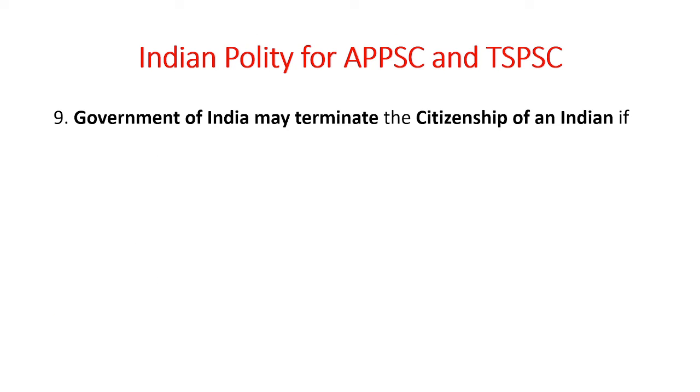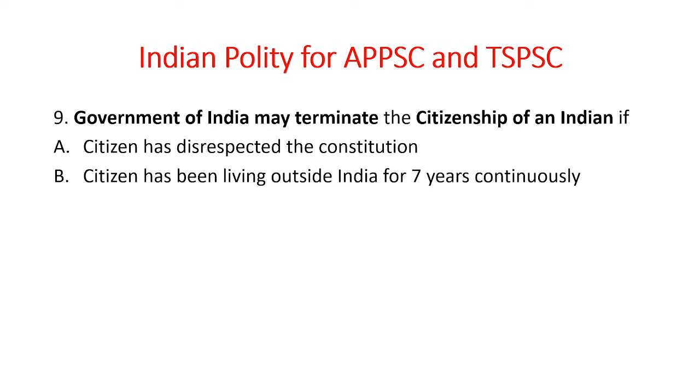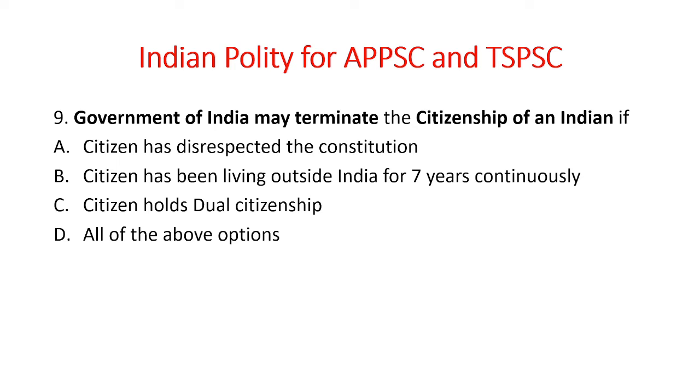Next. Government of India may terminate the citizenship of an Indian if, the options are: citizen has disrespected the constitution, citizen has been living outside India for 7 years continuously, and citizen holds dual citizenship. And option D is all of the above options.